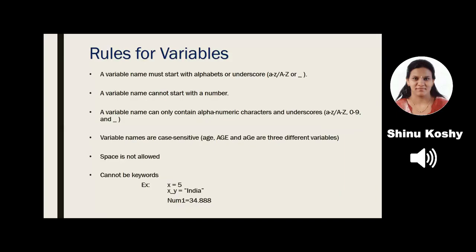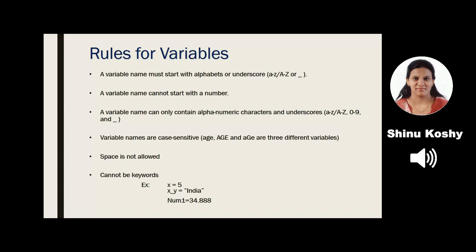So these three are considered as three different names. Space cannot be used for variable names. That is, we cannot write employee space salary as a variable name. Lastly, keywords cannot be used as variable names.